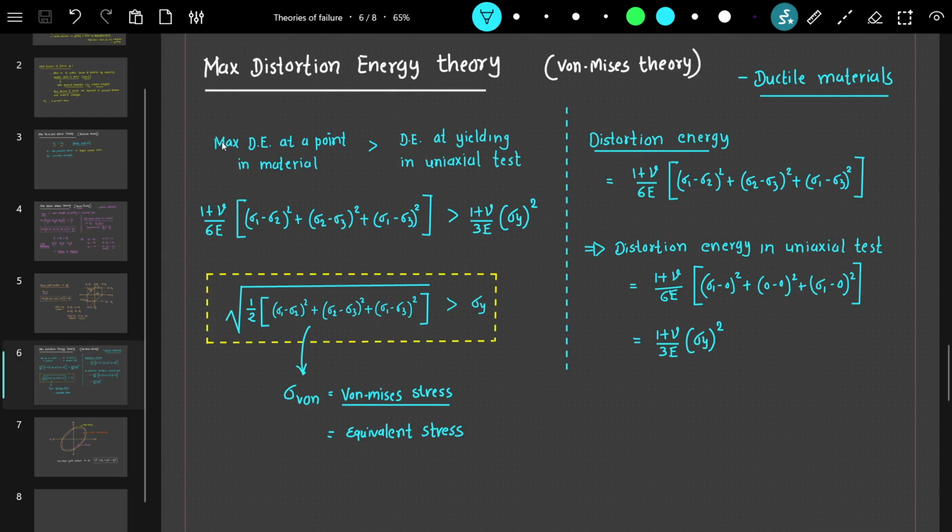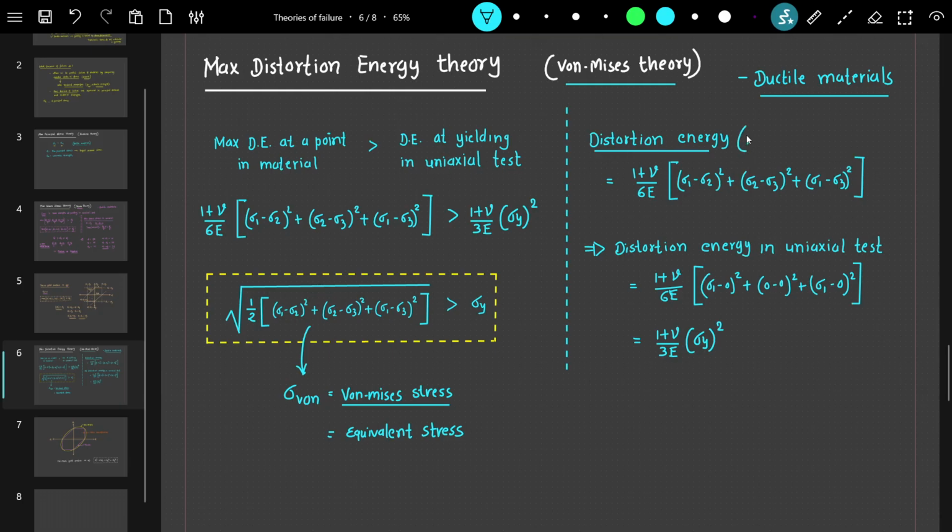Let's see maximum distortion energy theory for ductile materials. This is also called von Mises theory. This theory states that when the maximum distortion energy at a point in the material exceeds the distortion energy in a uniaxial test, the material fails. So this is the formula of distortion energy.